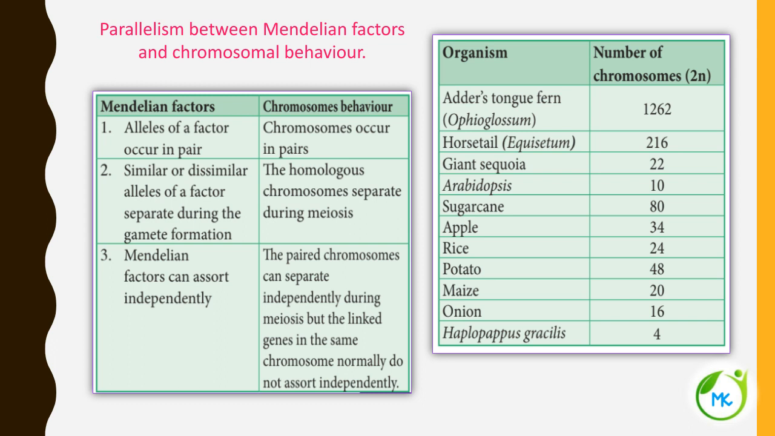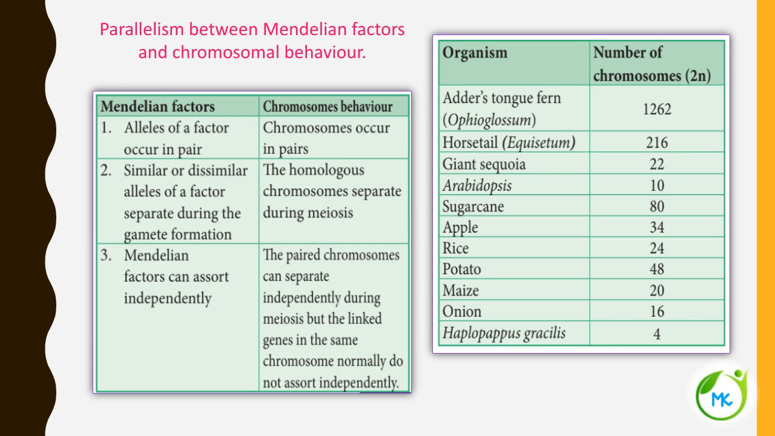Okay, so is it clear? The paired chromosomes can separate independently during the process of meiosis, but if linked genes are present in the same chromosome, they normally do not assort independently. I'll tell you in detail what is linkage, what are linked genes, etc. in the upcoming slides.